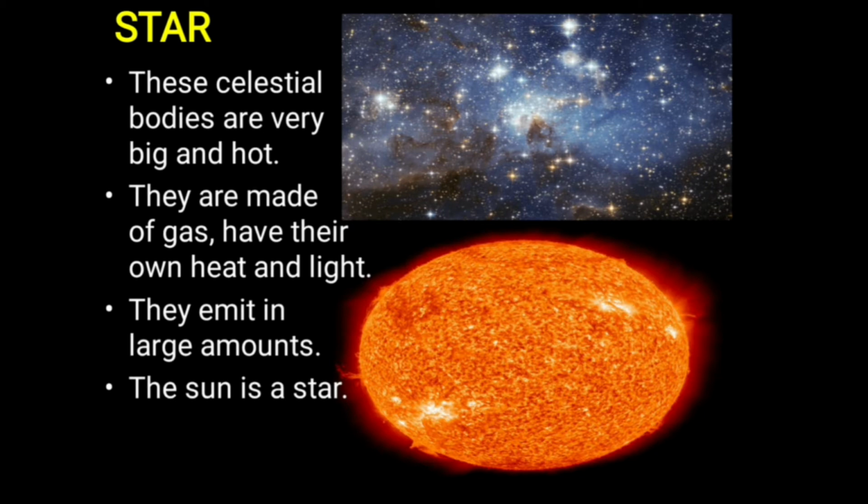Stars are celestial bodies and they are very big and hot. Well, in the last video we discussed the nursery rhyme that said twinkle twinkle little star. But stars are not very little. They are very big and hot. They are made of gas, and have their own heat and light.